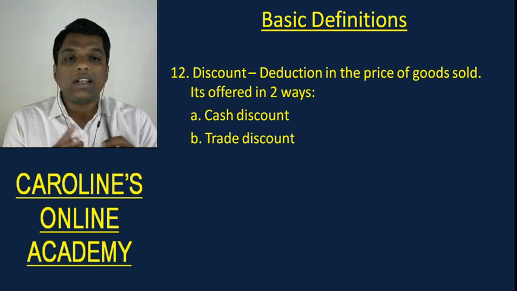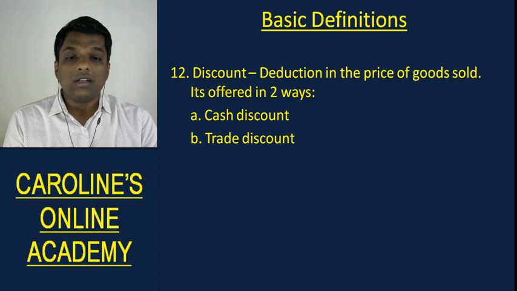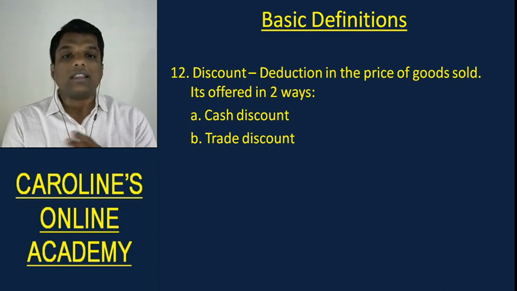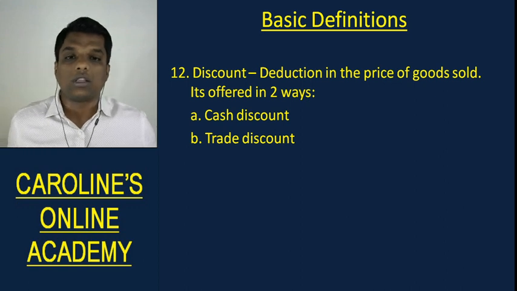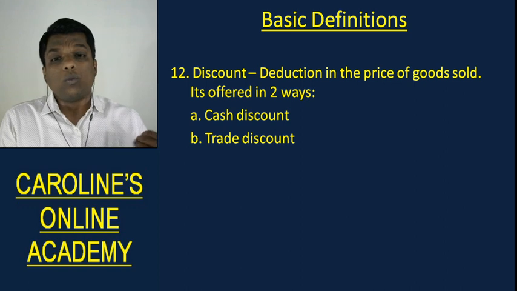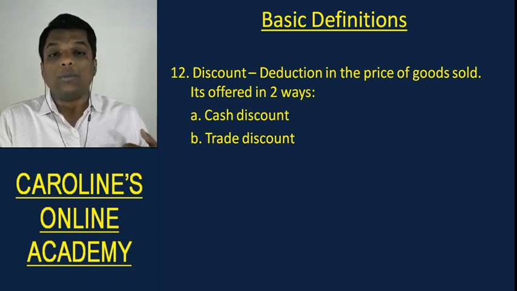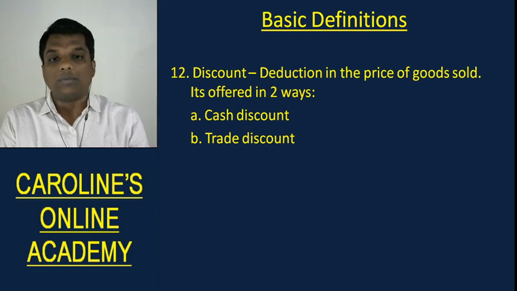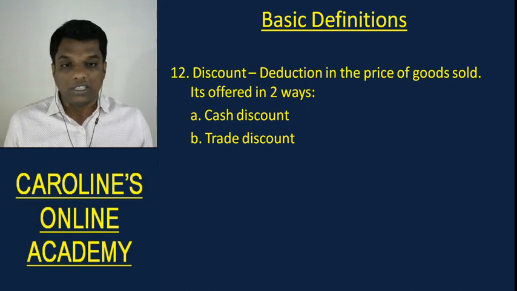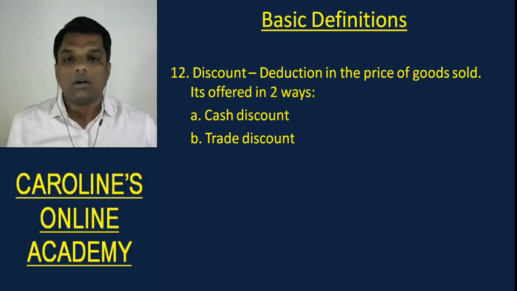Understood? Now discount is offered in two ways. One is trade discount and the other is cash discount. Trade discount means the discount that is offered while you make the purchase itself, and the discount is listed in the invoice or the cash memo itself. Understood? Now, what I mean by while I make the purchase itself is, before I even have the obligation to pay the money, they would have deducted from the price, and the obligation itself would be the net amount of